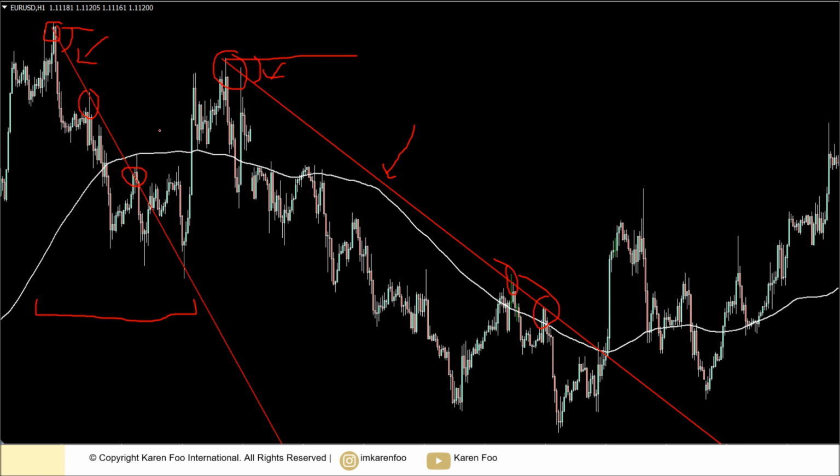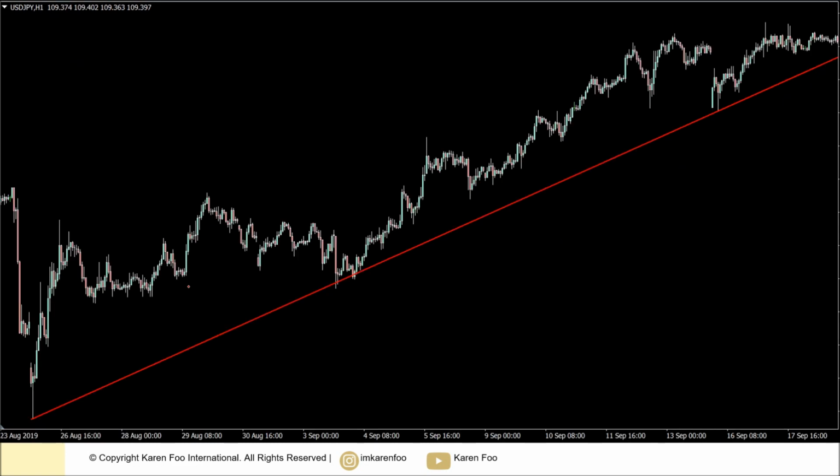You can see that price broke this first trend line. It only went above for a little while, and then it continued to go back down. Whereas when it broke the stronger trend line, yes, price would retrace for a while, which is normal, but then a new uptrend is formed. So if I'm to ask you right now, based on this chart, based on how I drew the trend line, is this a strong or weak trend line?